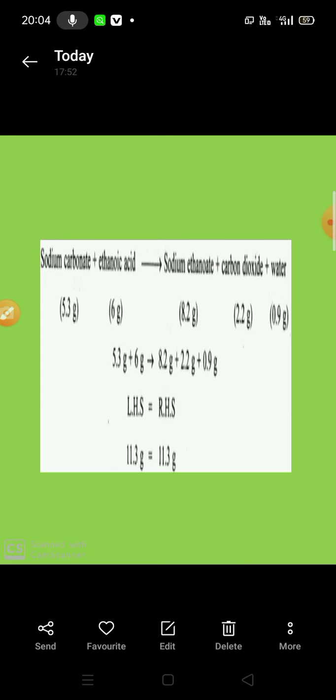Now we add the reactant mass, 5.3 plus 6, and in the product 8.2, 2.2 and 0.9, and you will get 11.3 gram in LHS and also 11.3 gram in RHS. That means LHS equals RHS. This is another example.